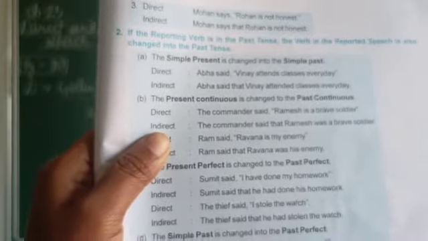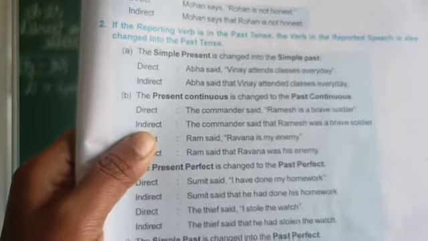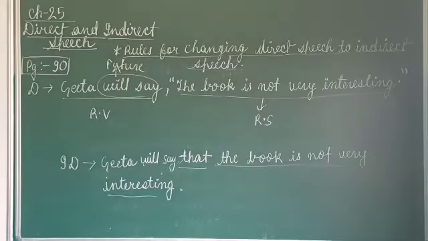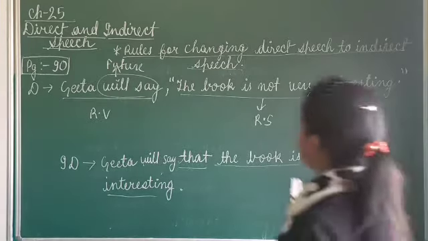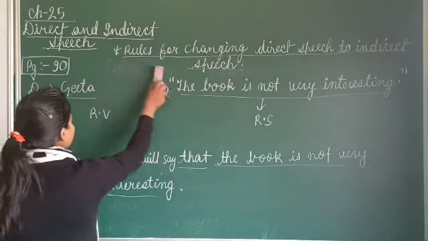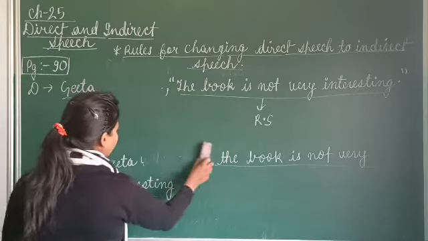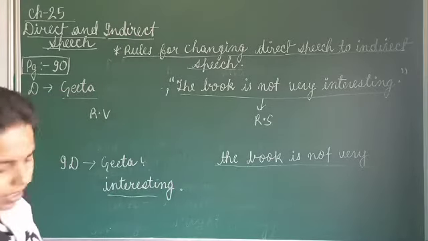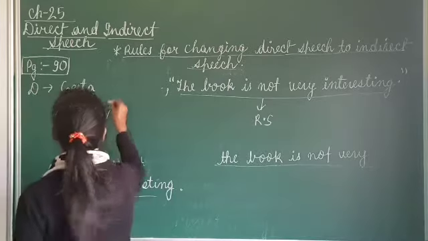We will see one by one. All the examples of all the tenses are given. So we will first of all start with simple present tense. How a sentence of simple present tense will change to simple past. Okay, now I will make some changes and I will explain to you. Okay. Geeta says.